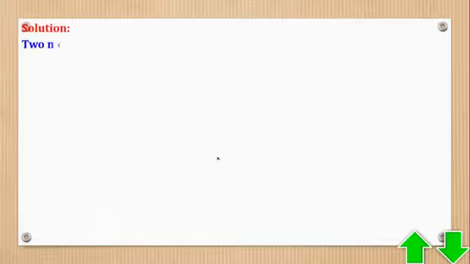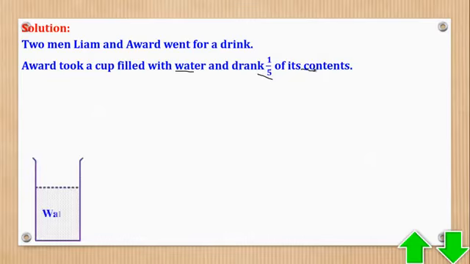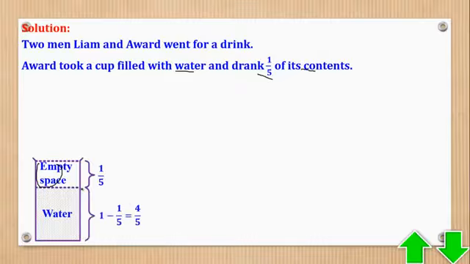Let's start with the first one. You have two people of interest, Liam and Awad. Then they told us that Awad took a cup and filled it with water and drank a fifth of its content. So let's try to illustrate that. We have a cup that was initially full of water, but now he drank a fifth, so this fifth is empty. And the fraction which has water is 1 minus a fifth, which is 4 over 5. Okay, that is this statement.